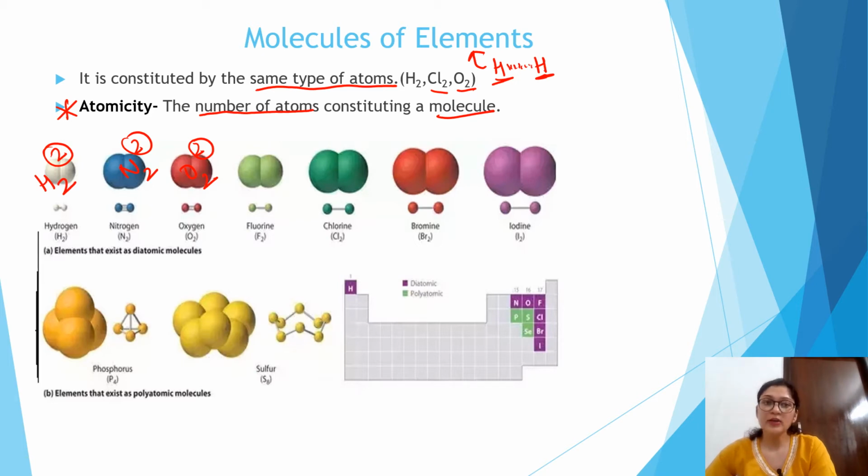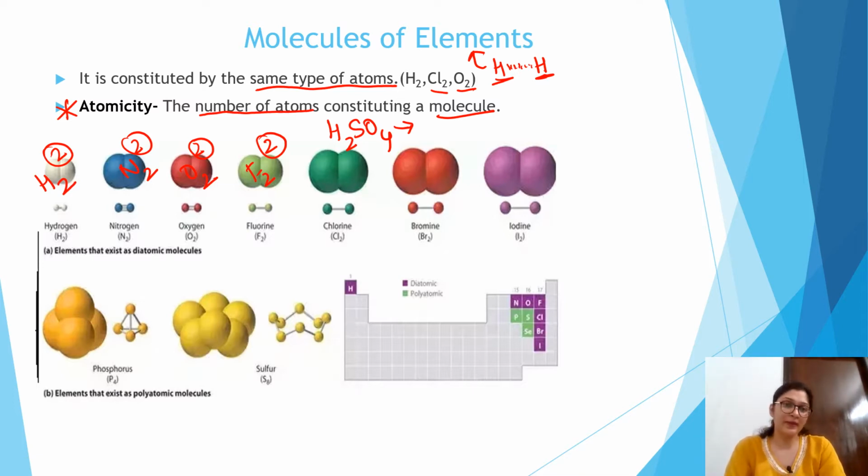So here the atomicity is 2. What about F2? Same, the atomicity is 2. So the total number of atoms which is present in any molecule forms its atomicity. Now you tell me, what is the atomicity of H2SO4? Can you tell me the atomicity of H2SO4 in the comment box?